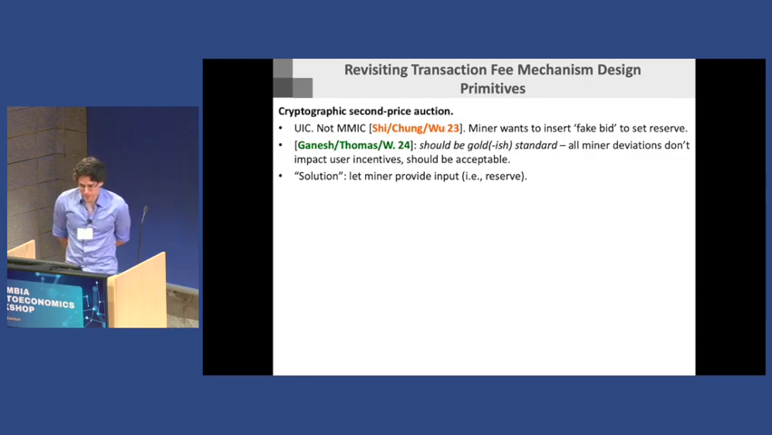OK, so what about the cryptographic second price auction? I mentioned that technically it's not MMIC because the miner may want to insert a reserve even though they don't know the bids. And here the solution is really to go back and change the model a bit. The clear solution in this case is to let the miner set a reserve. That doesn't hurt the bidders if the reserve is set without knowledge of the bidders' bids.